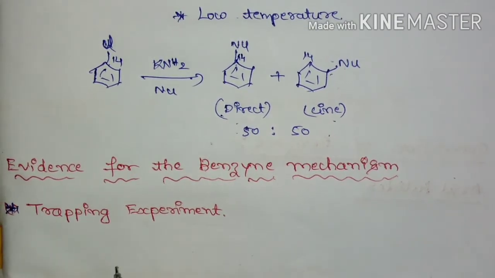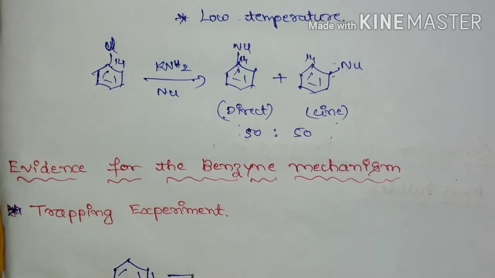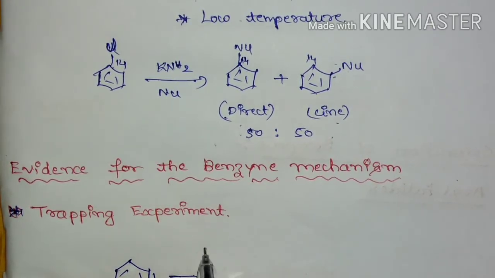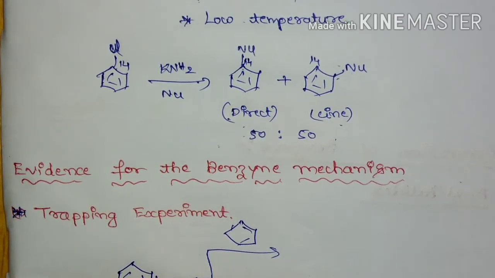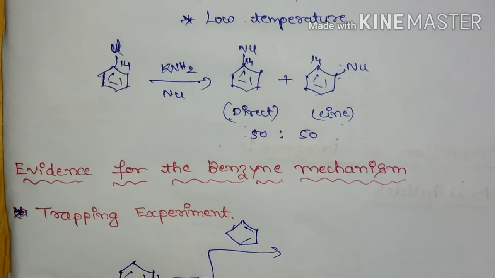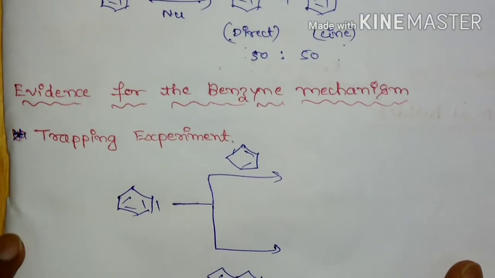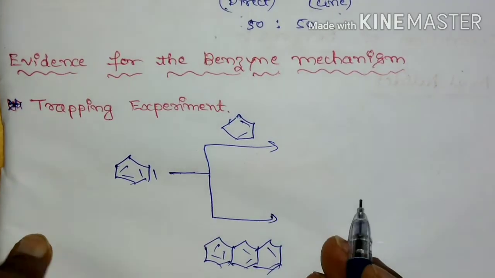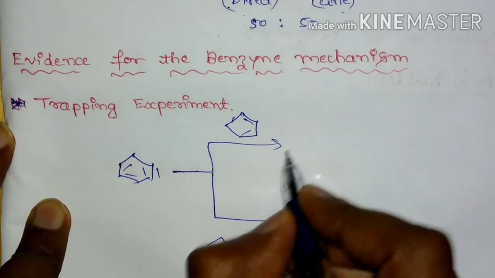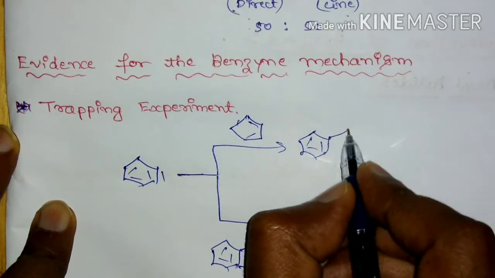If the benzyne is reacted with a diene or anthracene, it forms a 4+2 adduct.